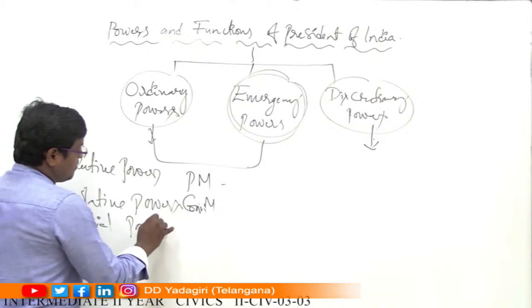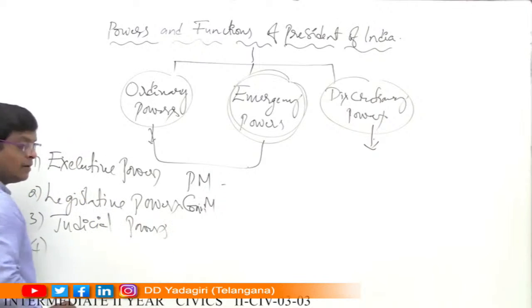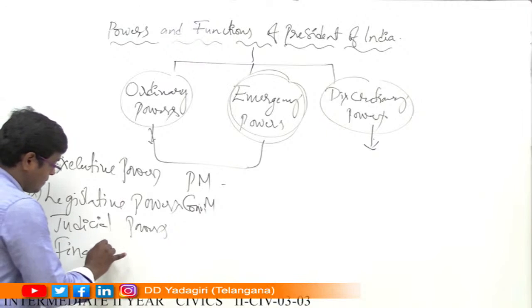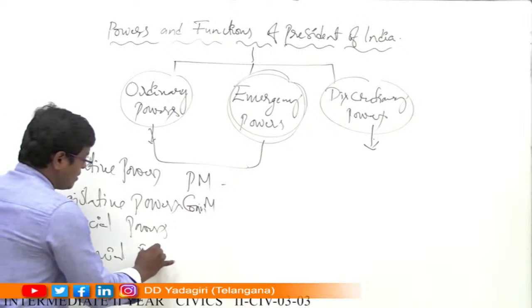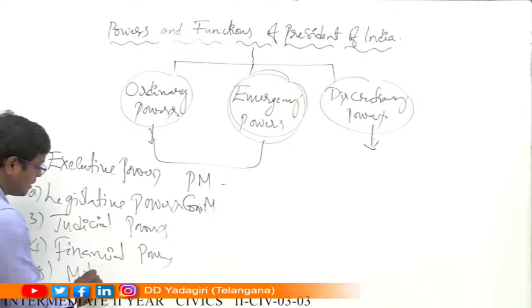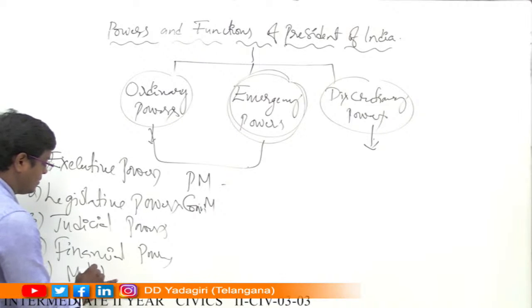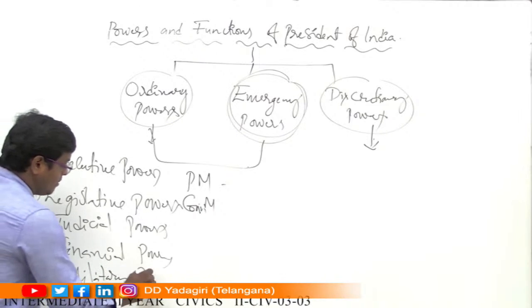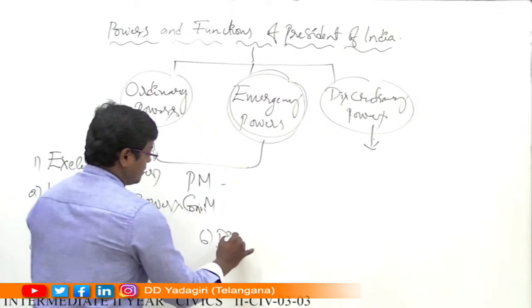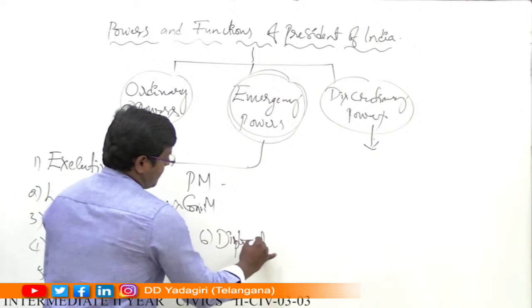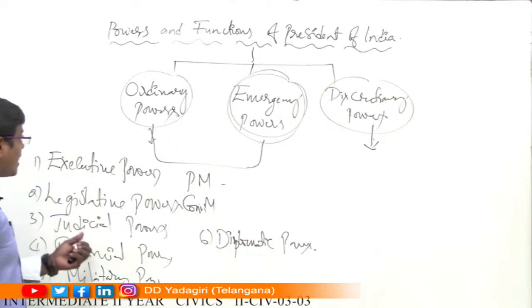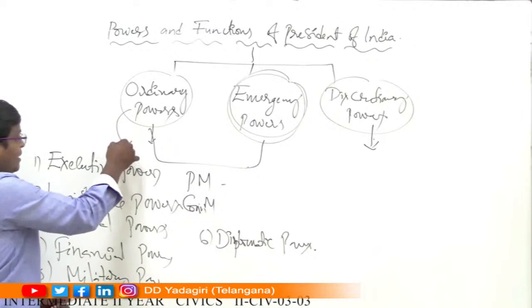Fourth one, financial powers. Fifth one, military powers. Sixth one, diplomatic powers. So these are the powers that come under ordinary powers.